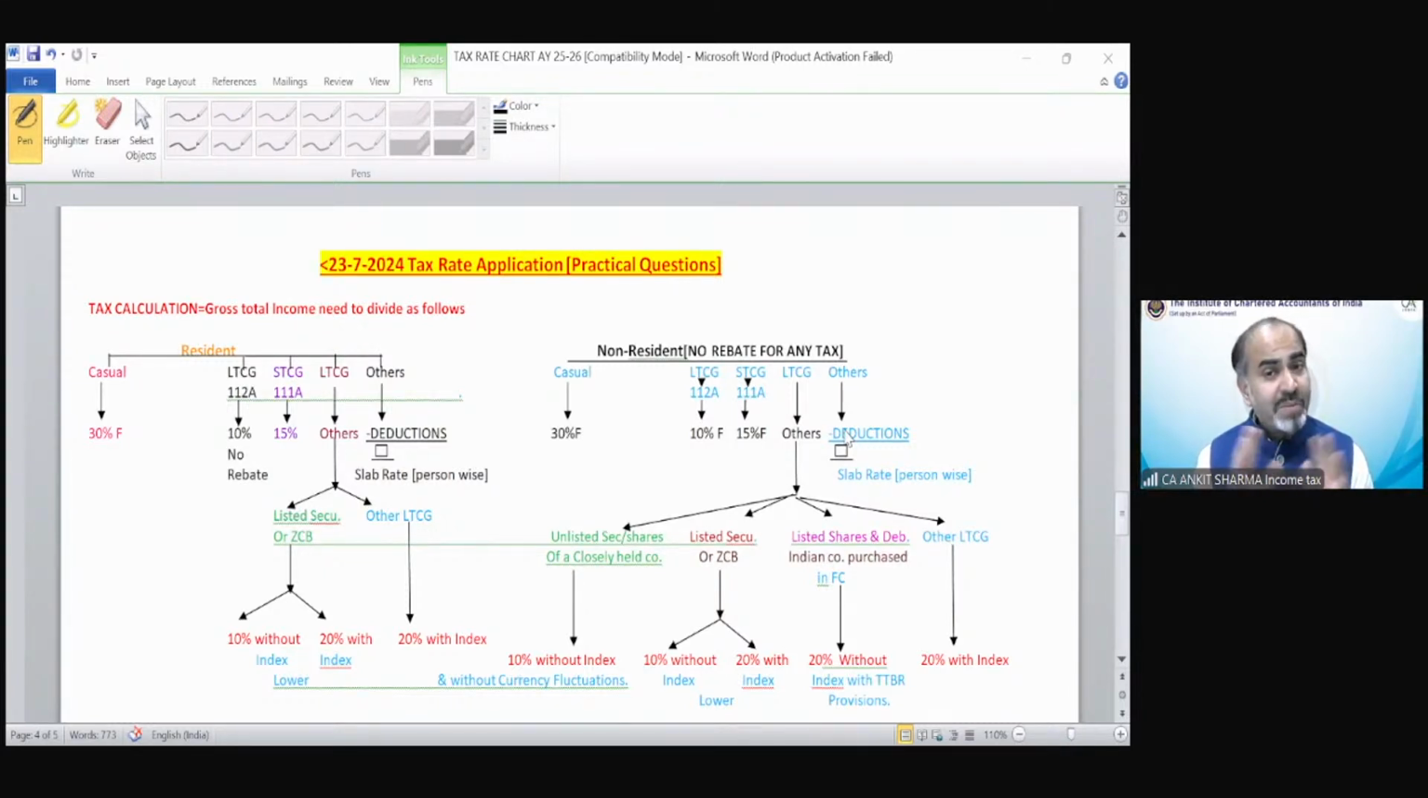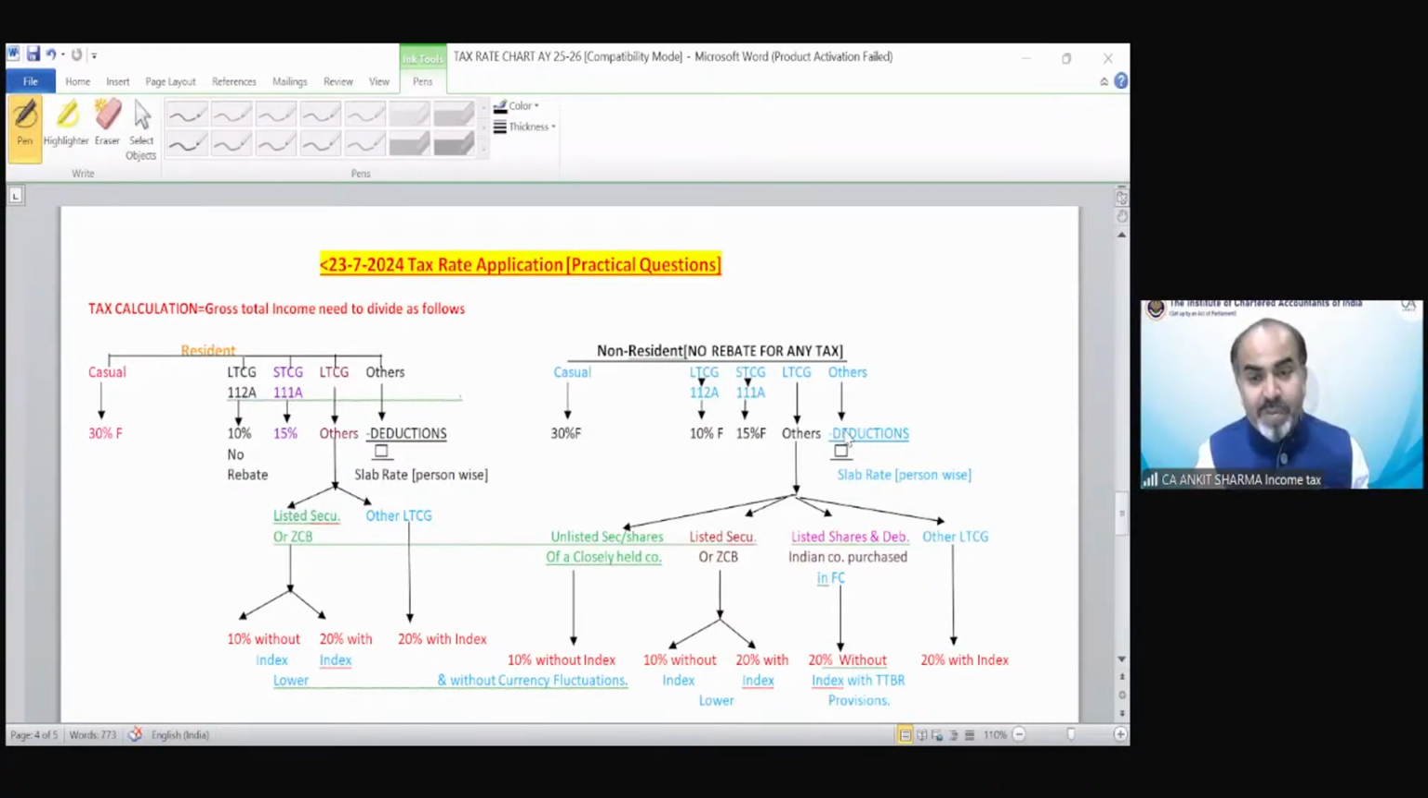So that's what I'm saying. The full rate of taxability provision we are not discussing over here. We are just discussing the rate of tax we need to apply. We are not discussing the rebate concept in detail. We are not discussing the surcharge provision in detail. We are not even discussing the casual income provision in detail. So this chart is just trying to make you understand how to divide your income.